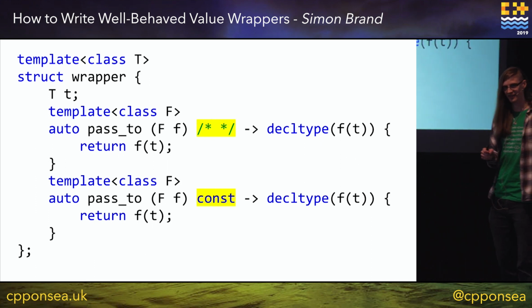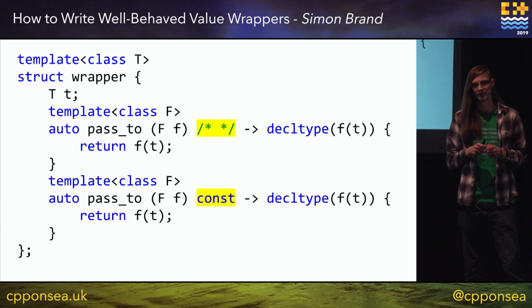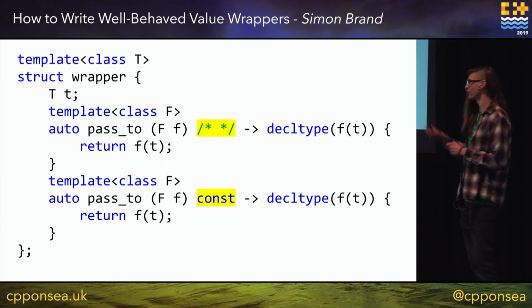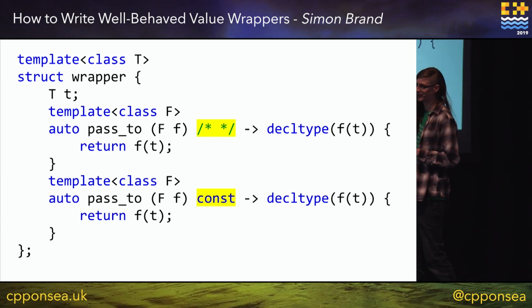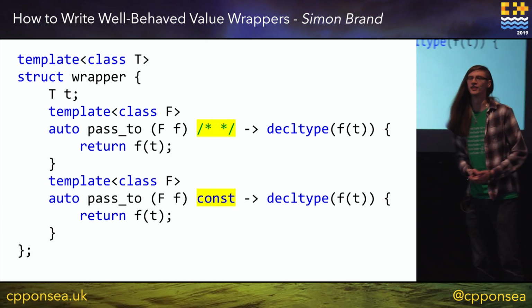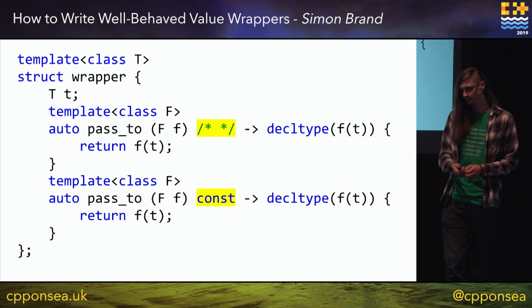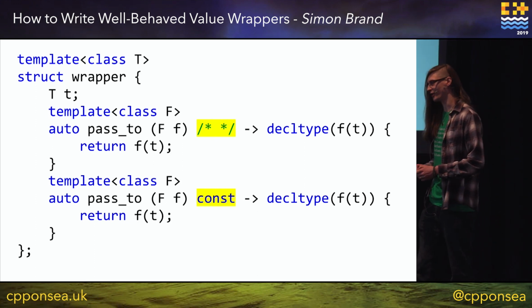Okay, does that make sense? We're just taking a function and we're calling it with our stored object. And now we want to have overloads for non-const and const because this might matter to the function we're calling. So we have to have our 2 overloads again.